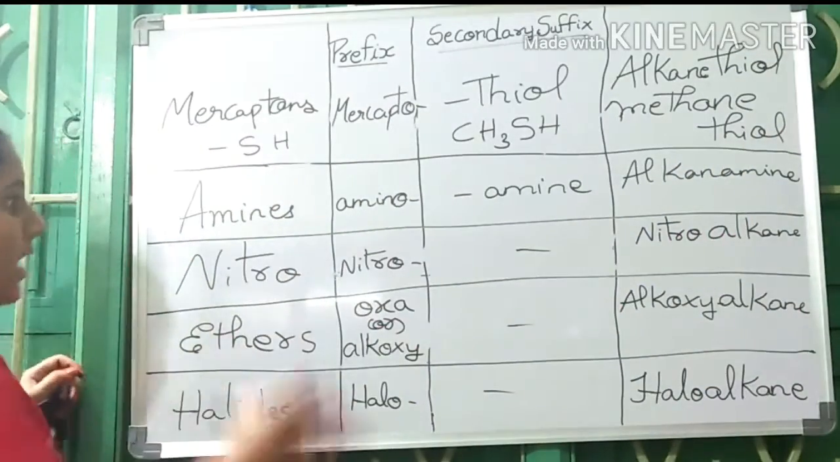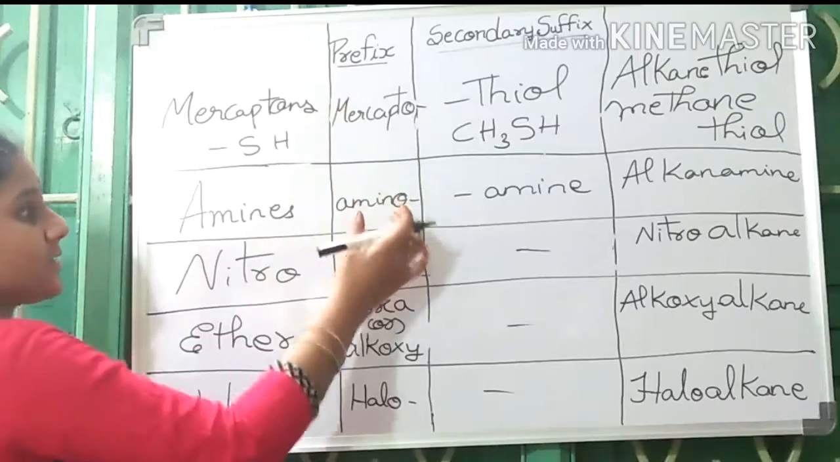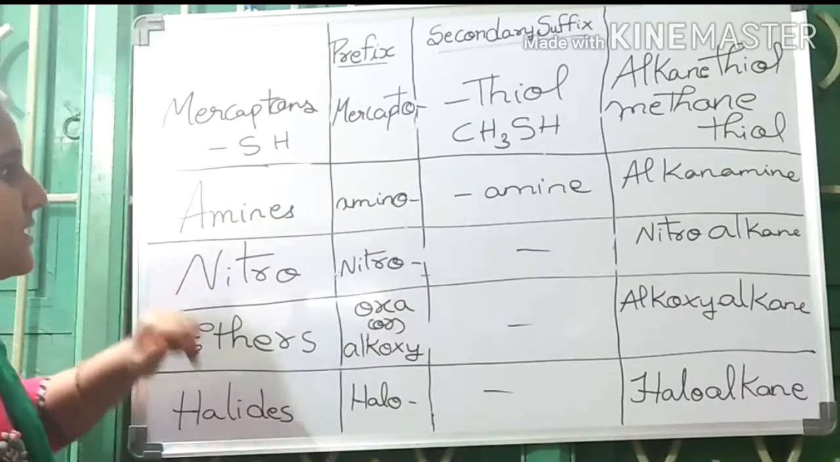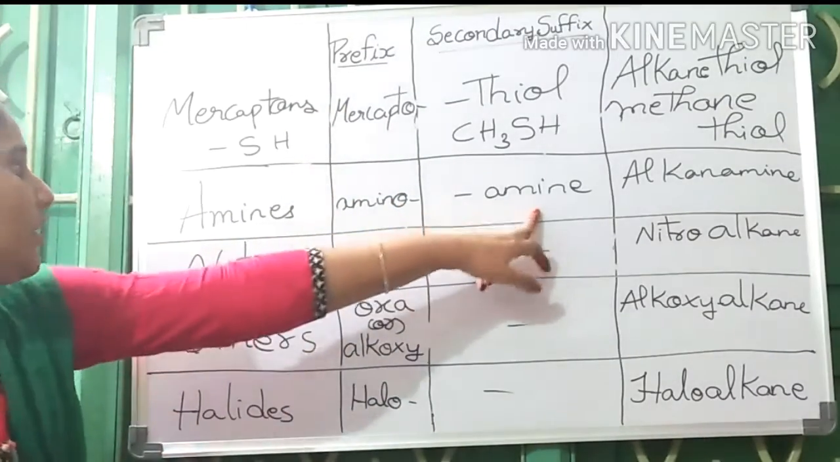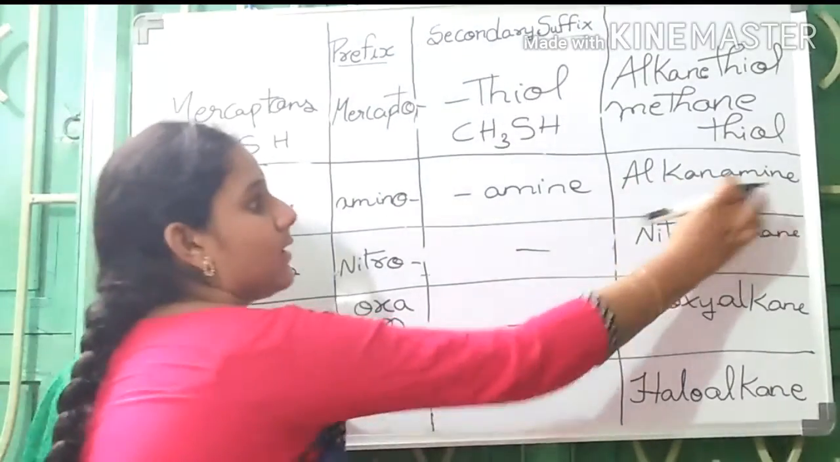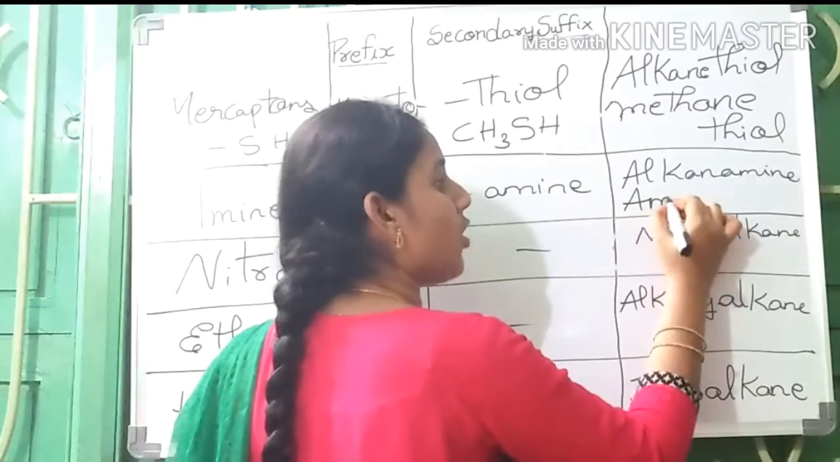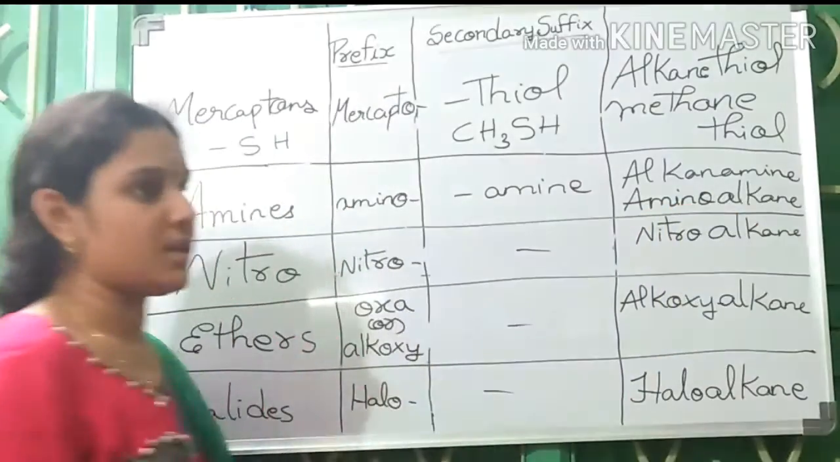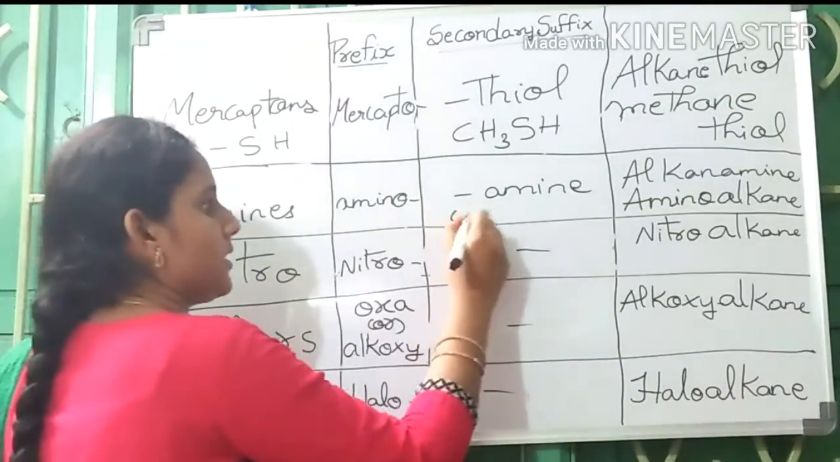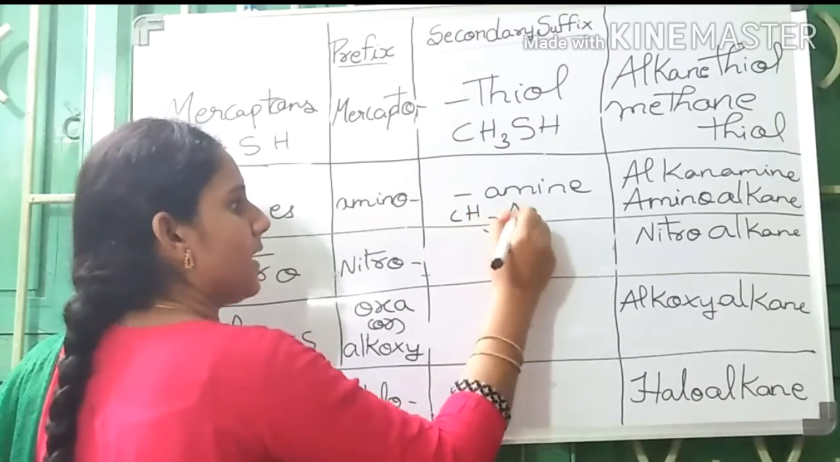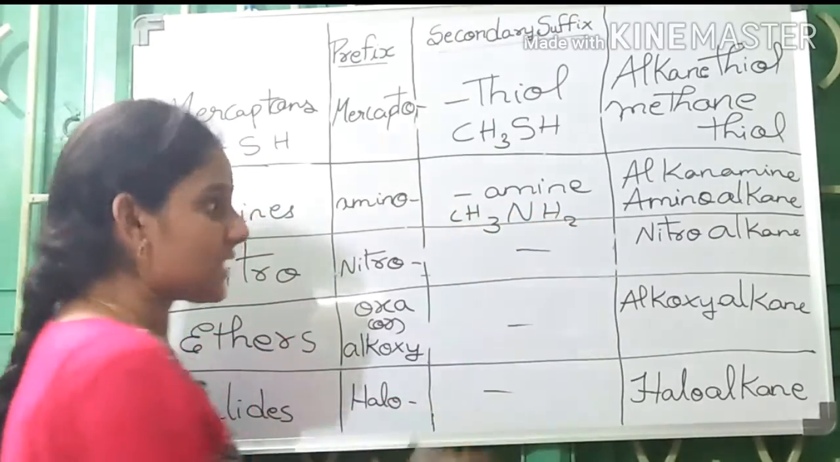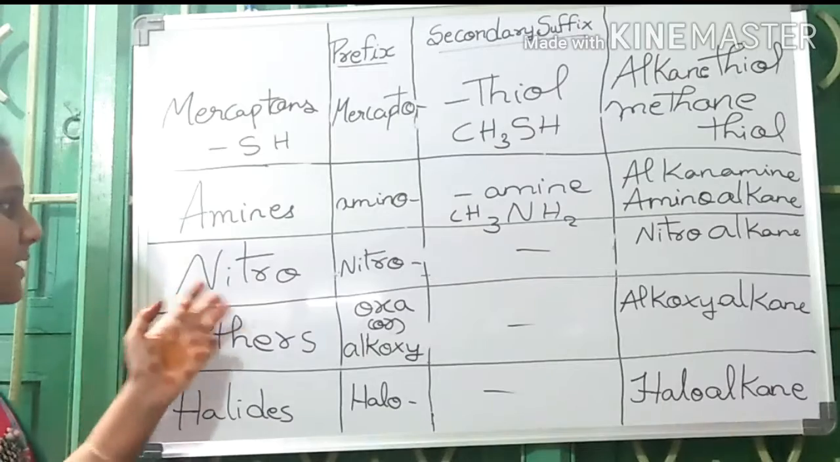Moving on to the next one, amines. Prefix is amino. The secondary suffix used for amines is amine only. Alkanamine. If it is used as a prefix, then it is used as aminoalkane. CH3NH2. Methanamine.